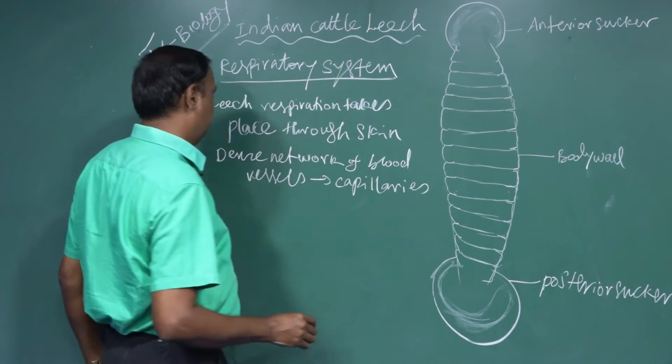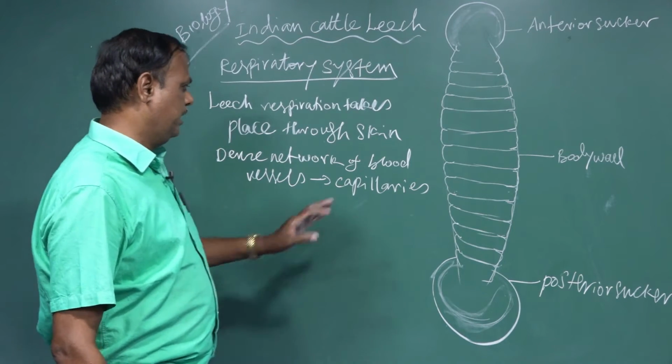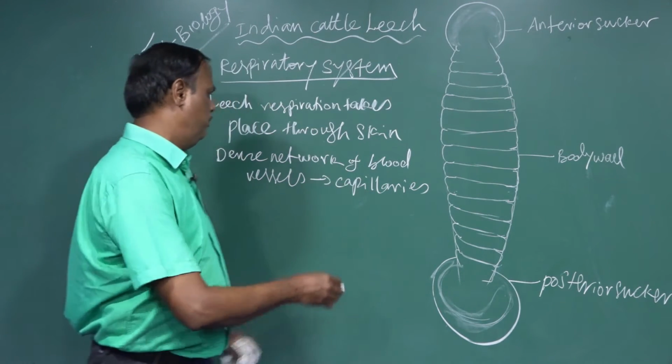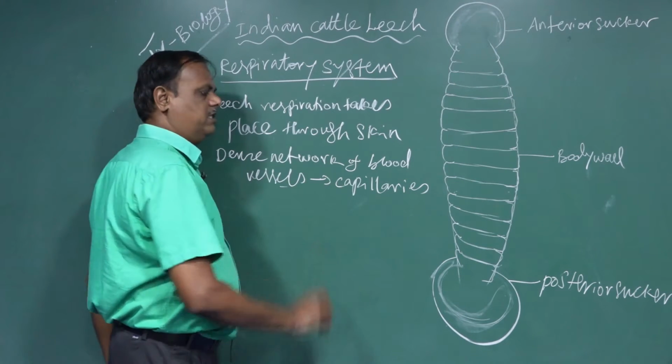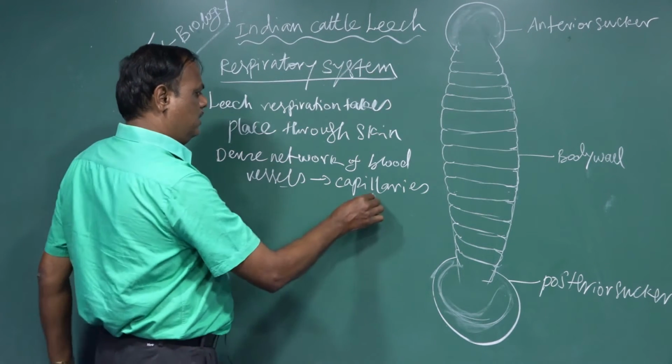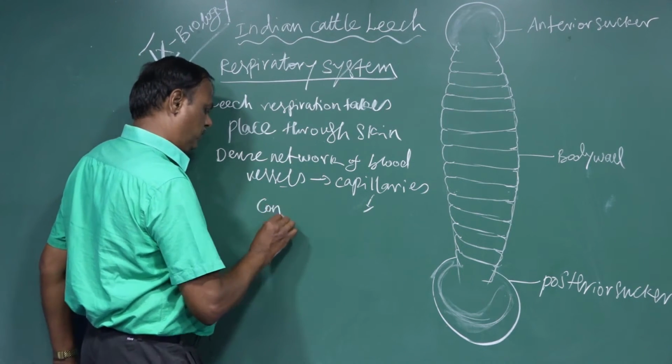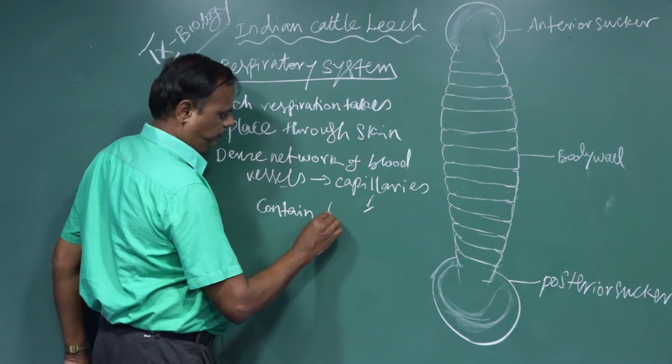What are capillaries? The body of the leech consists of a numerous network of blood vessels, and these are called capillaries. The capillaries contain hemocoelic fluid.